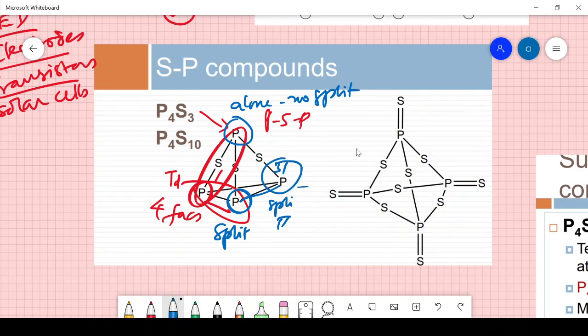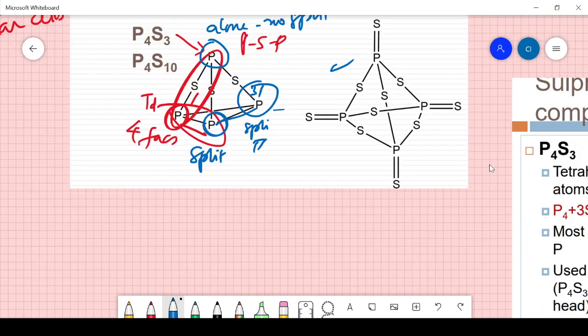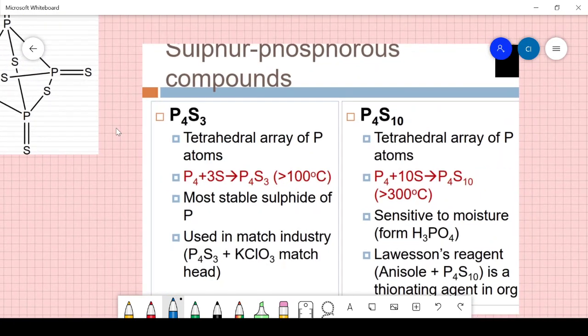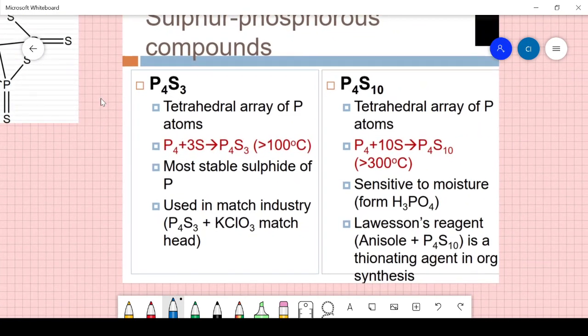Likewise, the structure of P4S10 is also there, and it may not be asked in yours, but these are sulfur phosphorus compounds. It has a tetrahedral array of P atoms. It is prepared like this, and is the most stable sulfide, used in the match industry, as you know very well how it catches fire on friction. Then P4S10 also has a tetrahedral layer of P atoms.